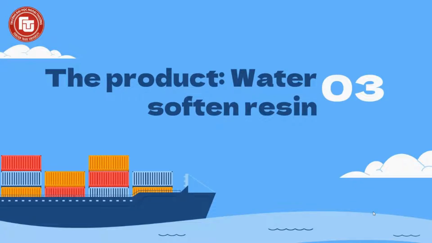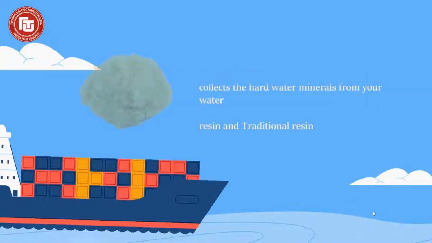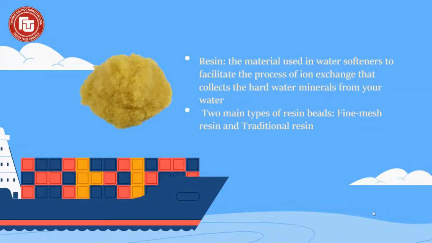About the product, water softener resin. Resin is a material used in water softeners to facilitate the process of ion exchange that collects the hard water minerals from your water. The proper functioning of a water softener depends on the effective use of resin. There are two main types of resin bed used in water softener: fine mesh and traditional one. In this transaction, the seller, Jiash Resources, has agreed to sell traditional resin to the buyer, Star Packaging and Accessory.